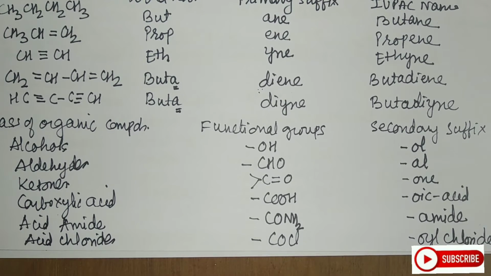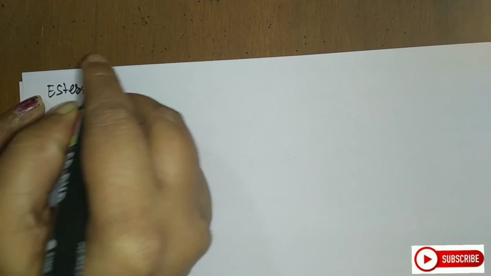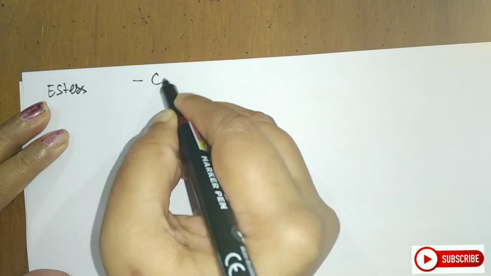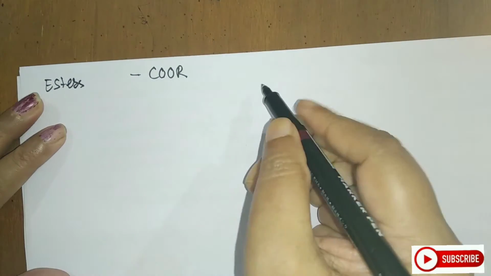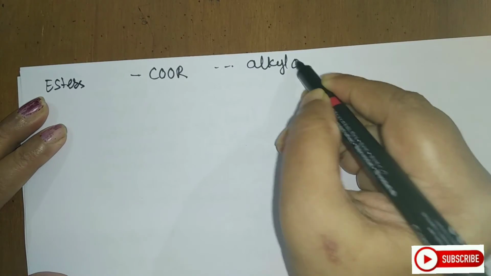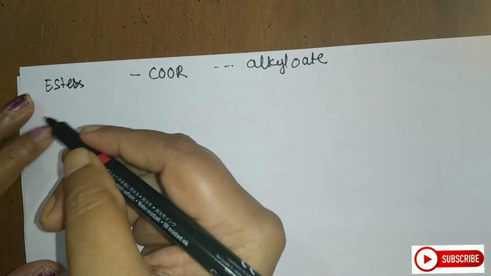Let us continue those functional groups. You have esters now. After acid chlorides, we can have esters. What will be the functional group, students? It will be COOR, and how you name them is alkyl oate. Next you have nitriles.